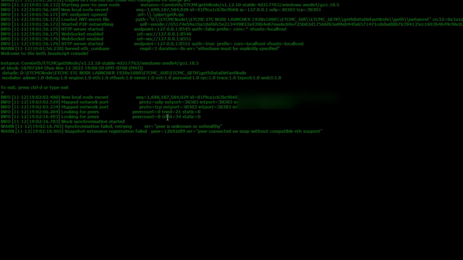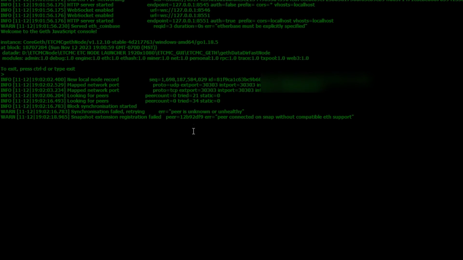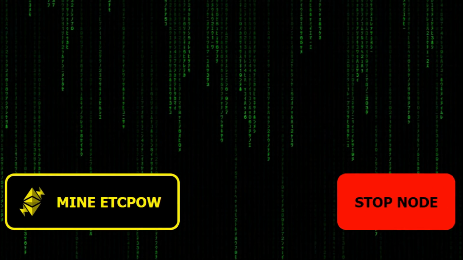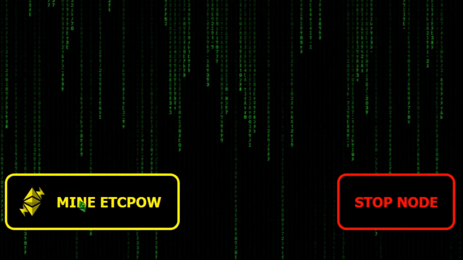So right now we can see we're at 2 ticks with 0. I am going to wait 2 or 3 more. The first one we did see we caught some, but maybe this time I might actually have to stop it and go again. I'm at 3 ticks now, 0 peer count, so I'm already leaning towards I should probably just switch it. I am going to wait 1 more. I'm going to go with 4 in this one. I'm impatient. All right, you know what? Not good enough. Stop node, engage, wait, hit mine ETC POW, and we'll see what happens here.